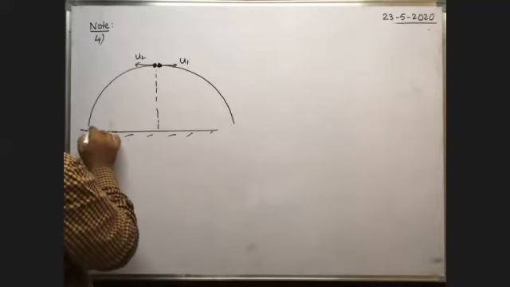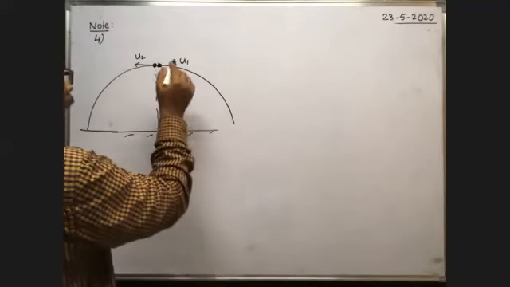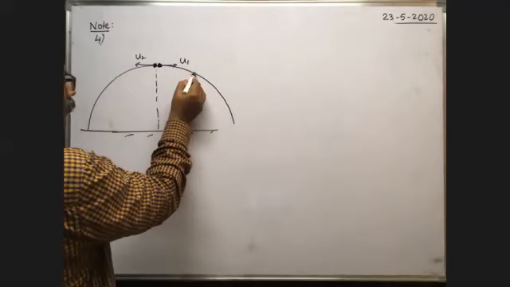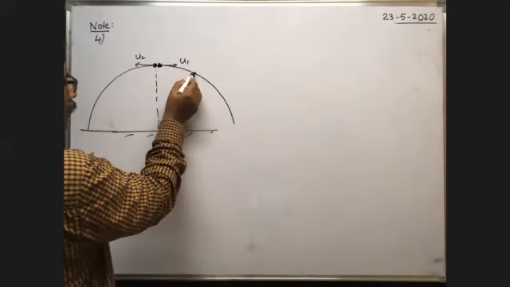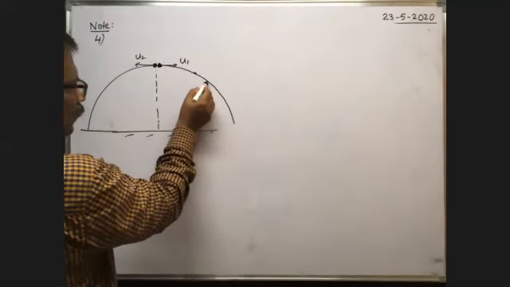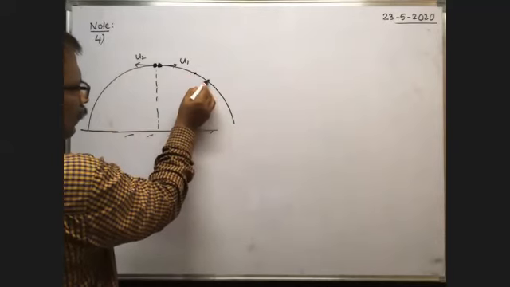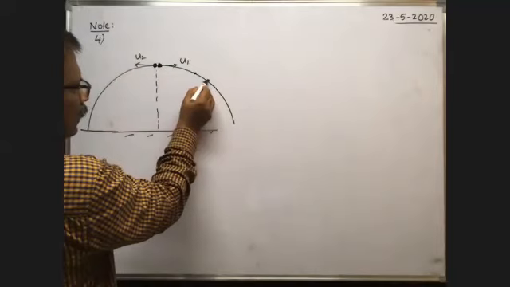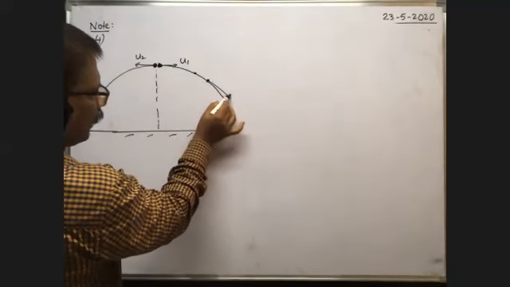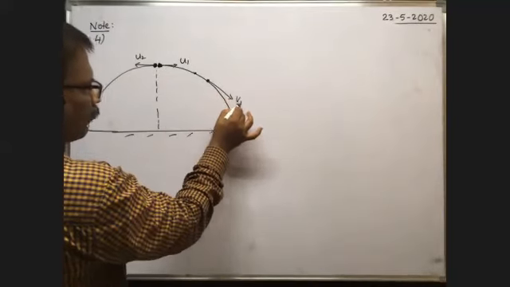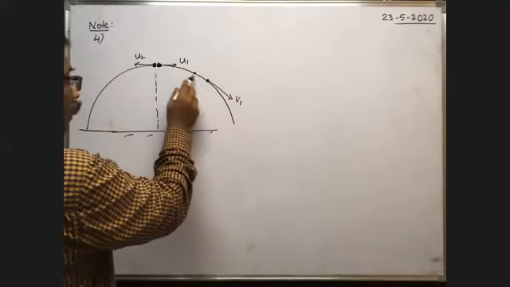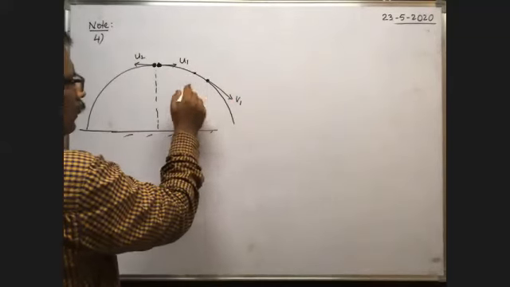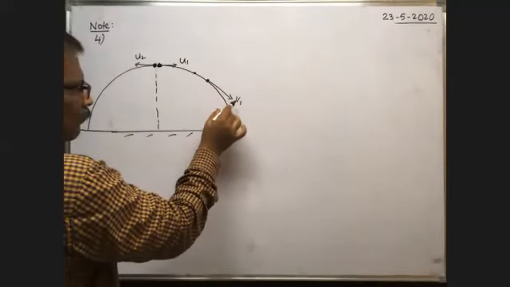But before it reaches here, whenever the body is here, its velocity direction is along the tangential direction like this. As the body comes down, at the instant it is here, its velocity is along the tangential direction, that is say v1, because as the body comes down, its velocity gradually changes and its magnitude becomes say v1 at this point.